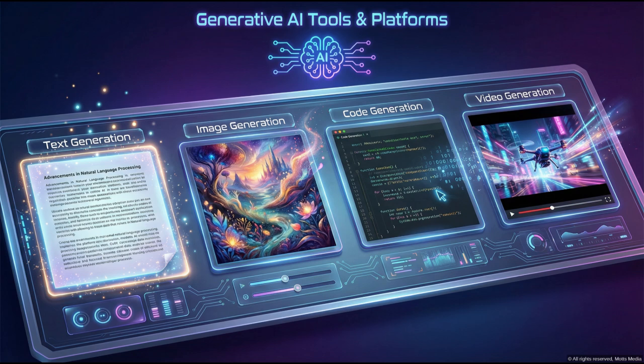Welcome to Chapter 2. This digital workbench represents the diverse toolkit available to AI creators today. Different panels light up showing previews of AI-generated content. A text document with flowing prose, a vibrant painting with rich colors, syntactically highlighted code, and a dynamic video clip. Each panel shimmers with an AI-generated quality, indicating these outputs were created not by traditional means but through generative intelligence. This workbench is your creative command center.